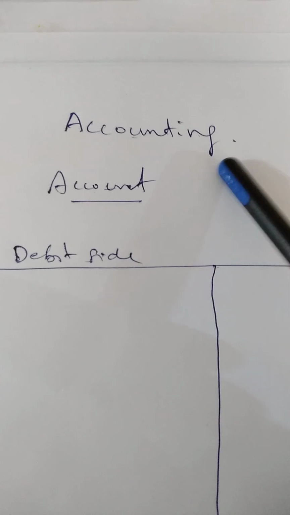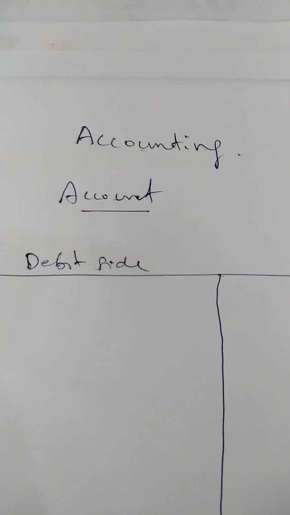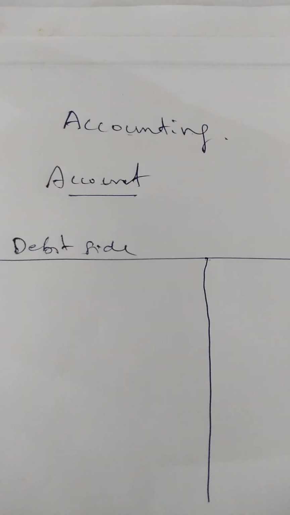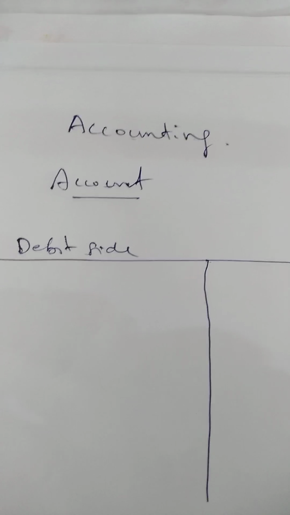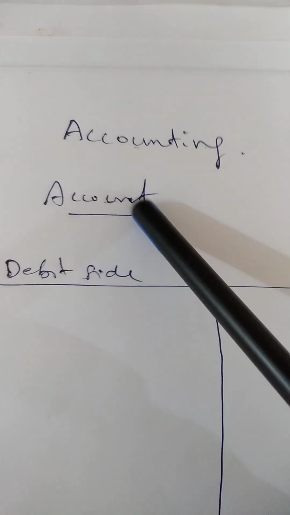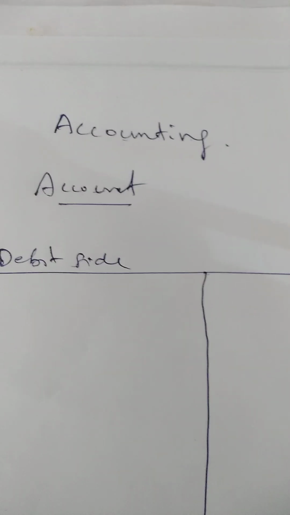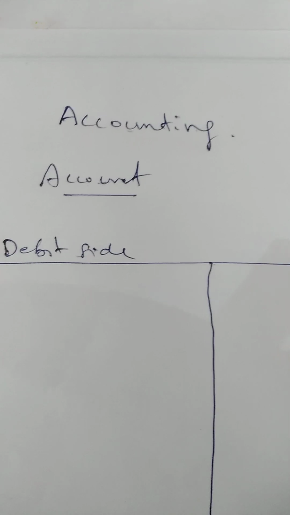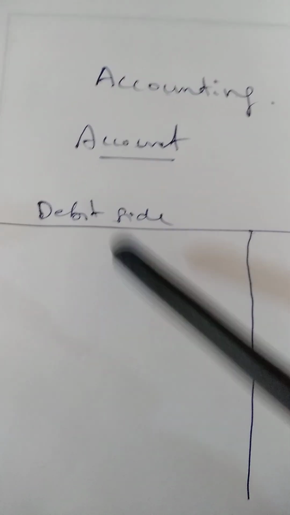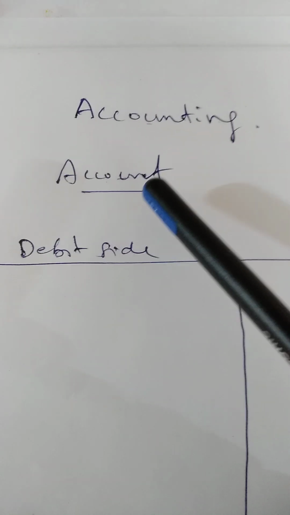Accounting is the process of recording all the financial elements, all the financial transactions. That means incomes and expenditures related to a business organization in the books of accounts. So, accounting means the process of recording the transactions or the financial elements in the books. And the books in which the accounts are recorded is called account. So account actually means a book.